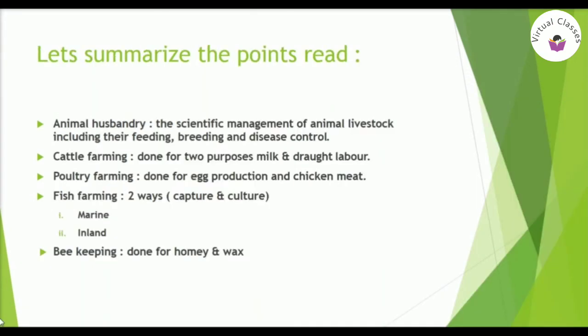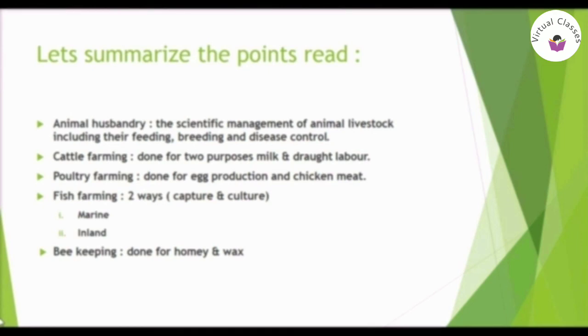Now let's summarize the points that we have read so far. First is, animal husbandry is the scientific management of animal livestock including their feeding, breeding and disease control. Then we have cattle farming which is done for two purposes, milk and draft labor. Then we have poultry farming which is done for egg production and chicken meat.